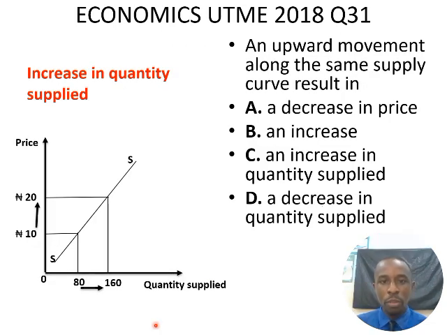An upward movement along the same supply curve results in an increase in quantity supplied. As you can see in the graph, the initial price is 10 naira, while the quantity supplied is 80. When the price moved from 10 naira to 20 naira, the quantity supplied also changed from 80 to 160. So you can see the supply curve is still the same, but there is a movement from this point to this point. So our answer is option C. Number 32.